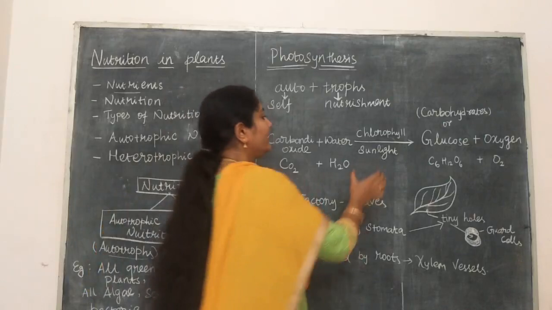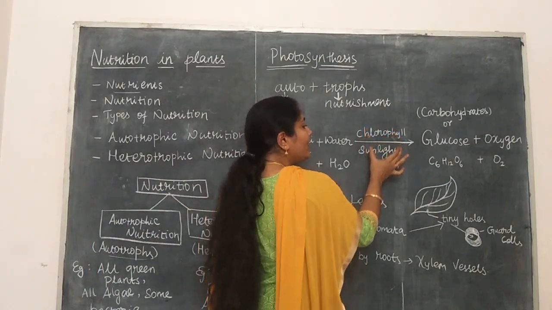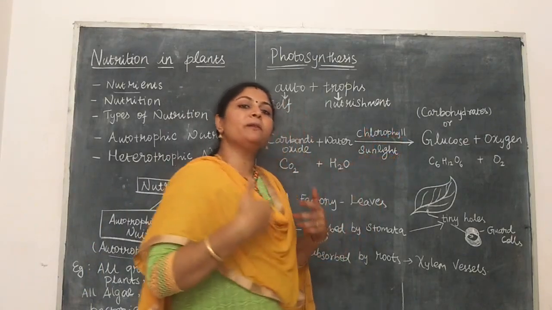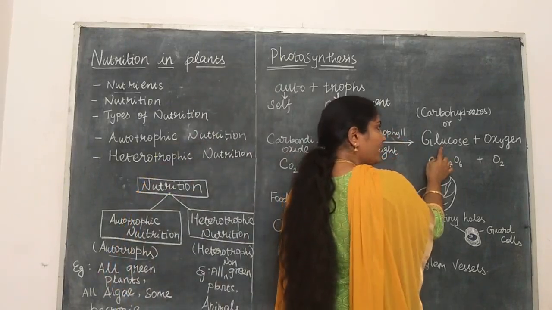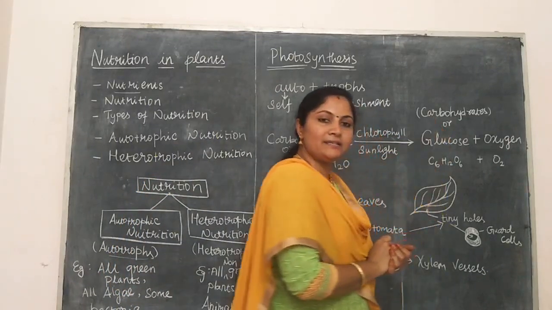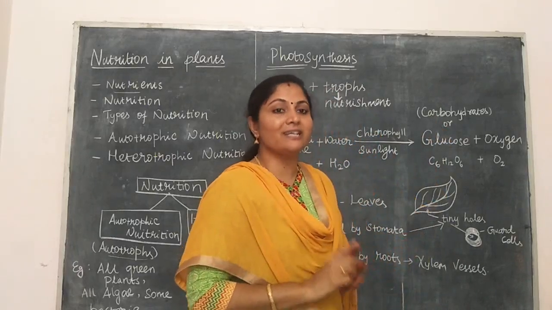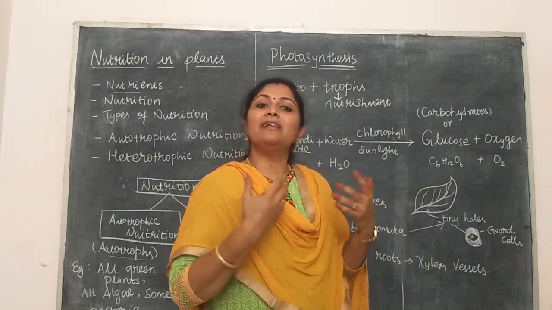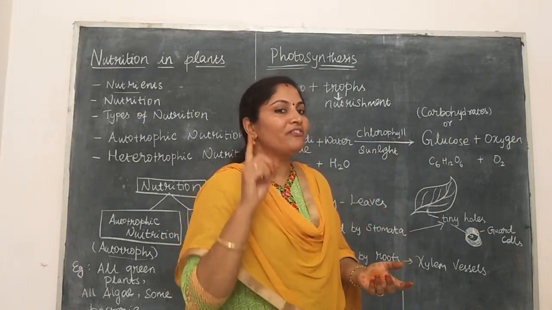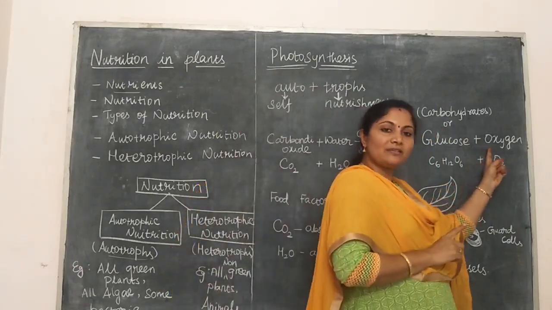In the presence of chlorophyll and sunlight, the plant prepares its own food. That food is called glucose, otherwise called carbohydrates. Another name for that is starch. In addition to glucose, one more gas is released, that is oxygen.